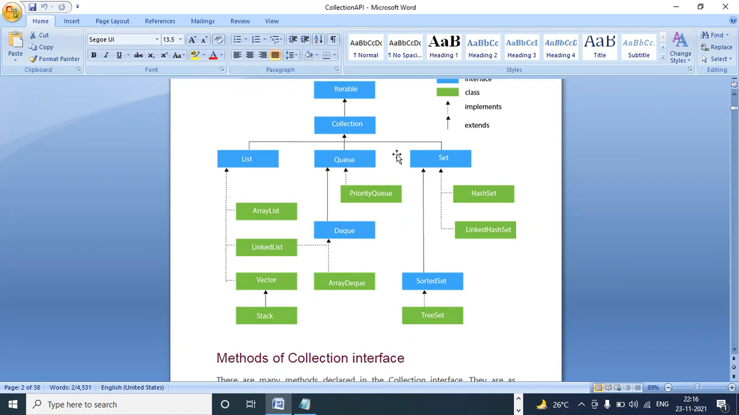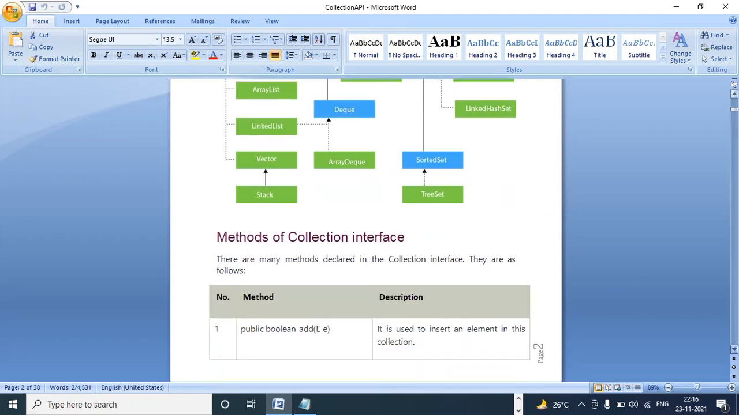Okay, Map is not a sub interface of Collection. It is a separate interface. So what is the main interface of List? You can say Collection. What is the parent interface for Collection? Iterable. Okay, like that. Methods of the Collection interface.